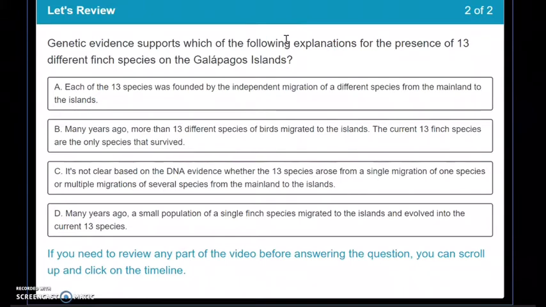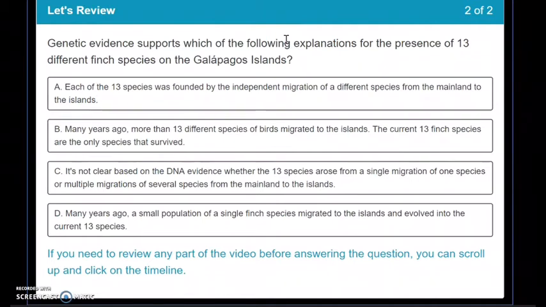It's not clear based on the DNA evidence whether the 13 species arose from a single migration of one species or multiple migrations of several species from the mainland to the islands. Again, that is not true. The video says many years ago, a small population of a single finch species migrated to the islands and evolved into the current 13 species.